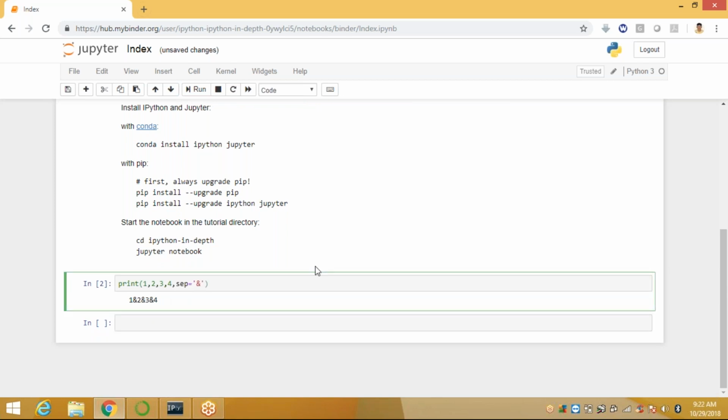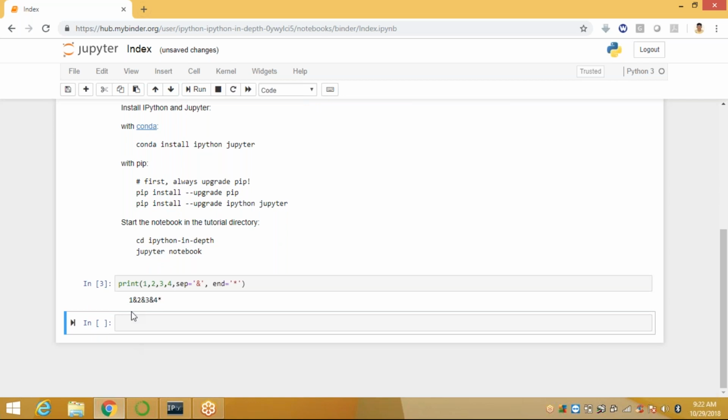Suppose I am giving the end value within the quotation as an asterisk. Run it. Now this is 1 ampersand 2 ampersand 3 ampersand 4 star. Okay, this is the way you can apply the print function.